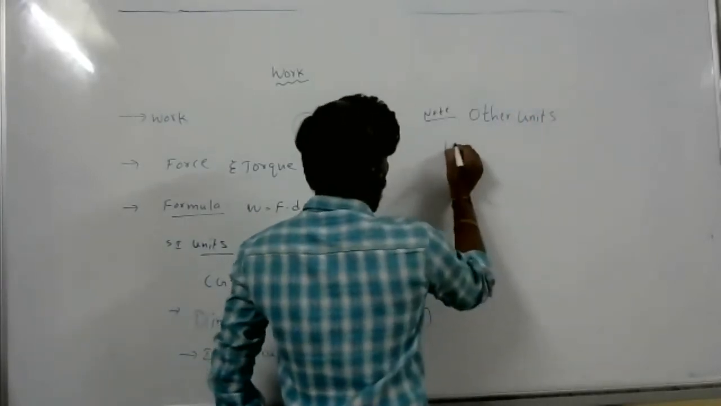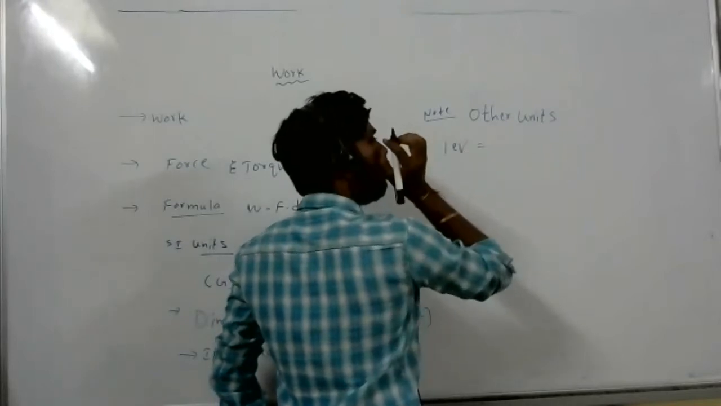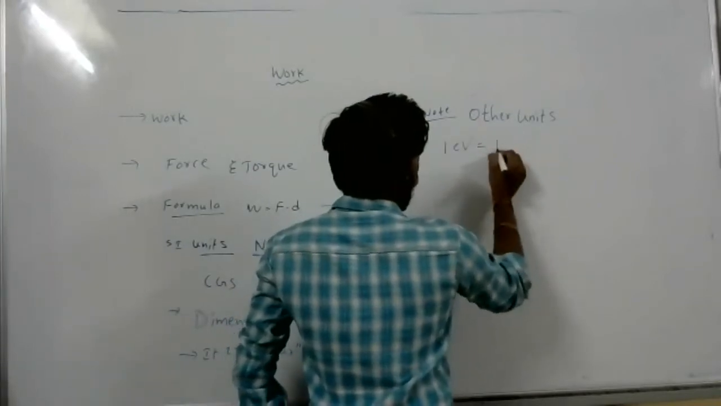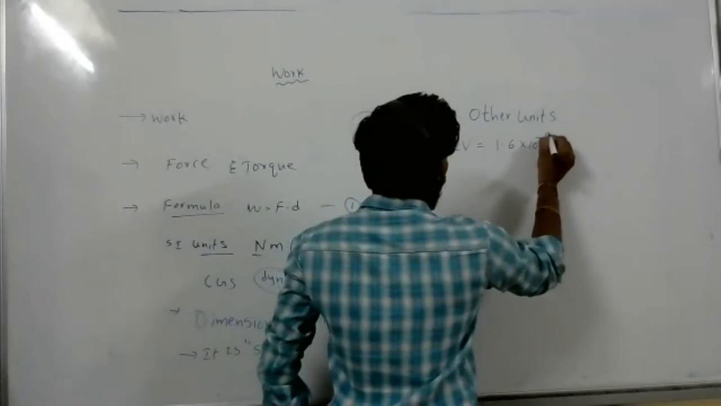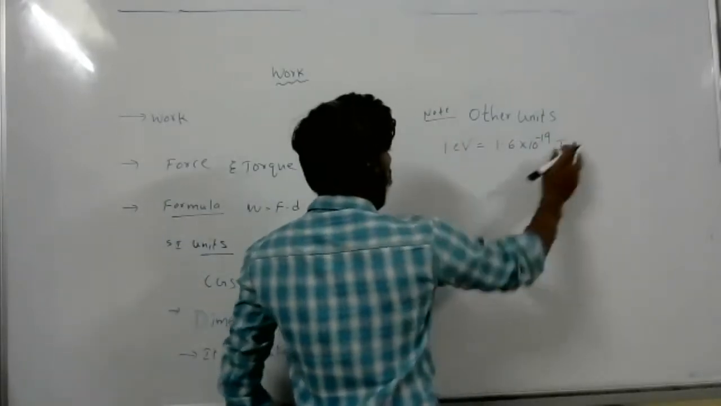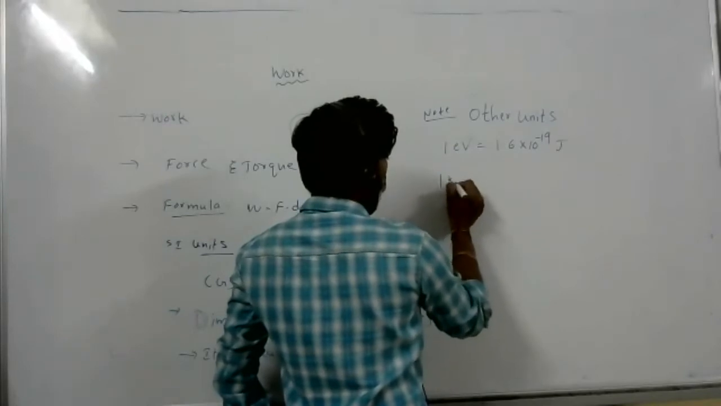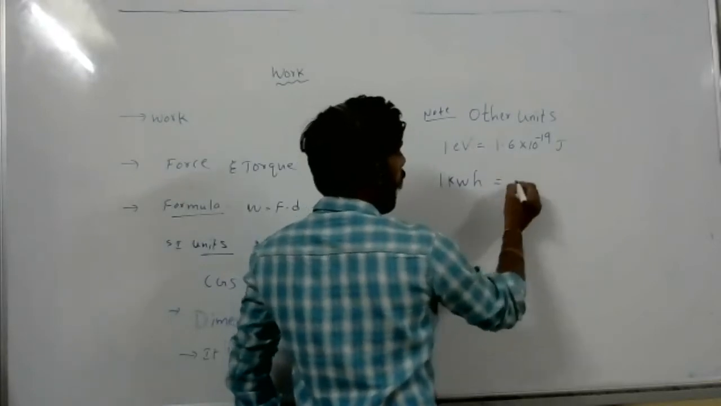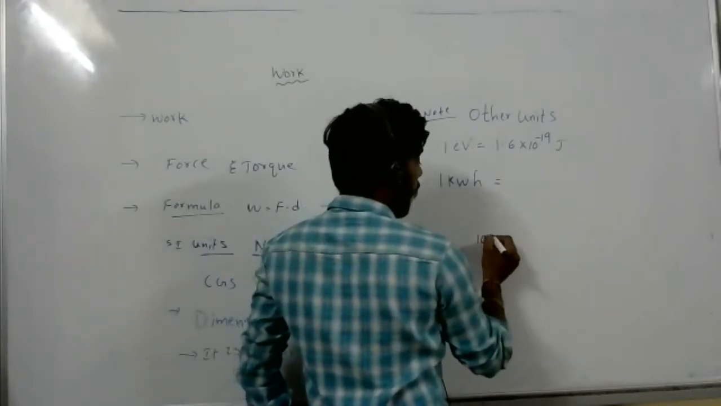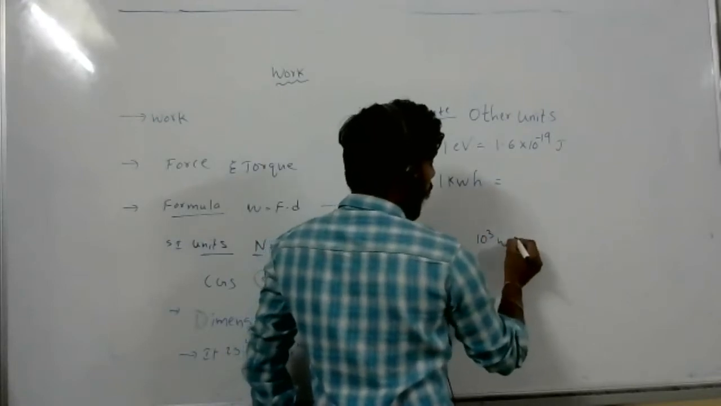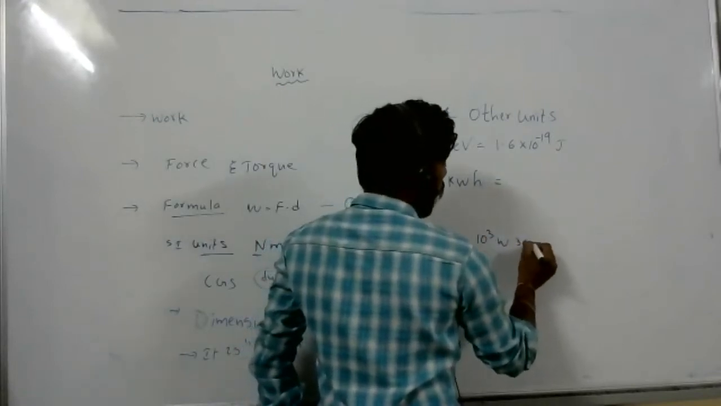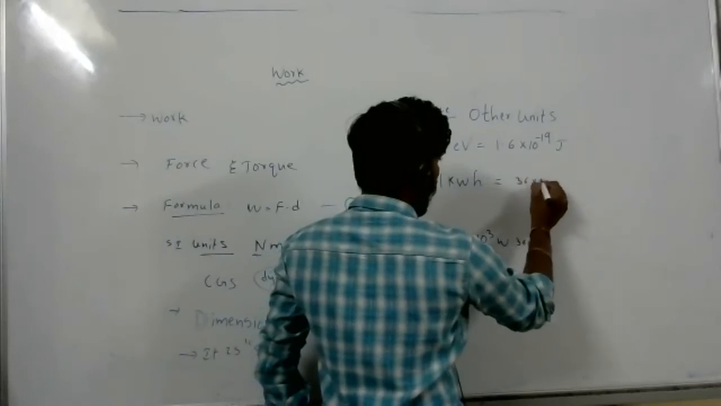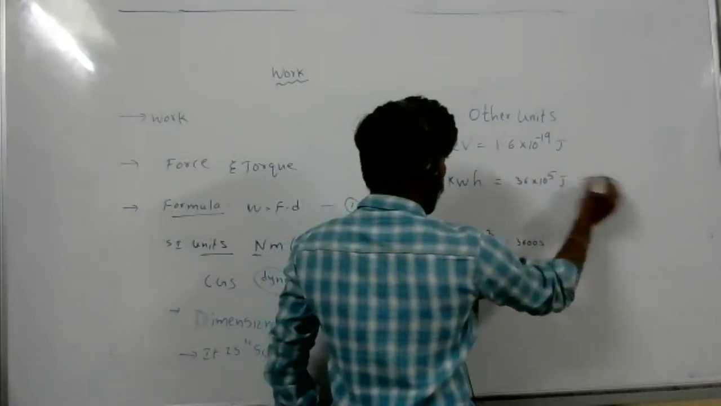So, 1 erg is equal to 10 to the power minus 7 joules. One kilowatt hour. Kilo means 10 to the power of 3. Watt is watt. Hour means 3600 seconds. So you will get 36 into 10 to the power of 5 joules.